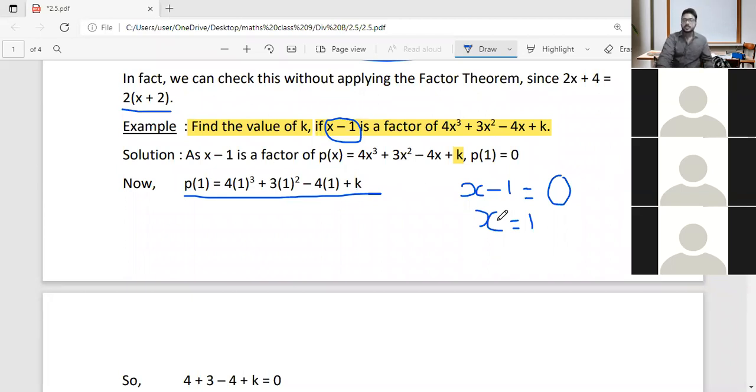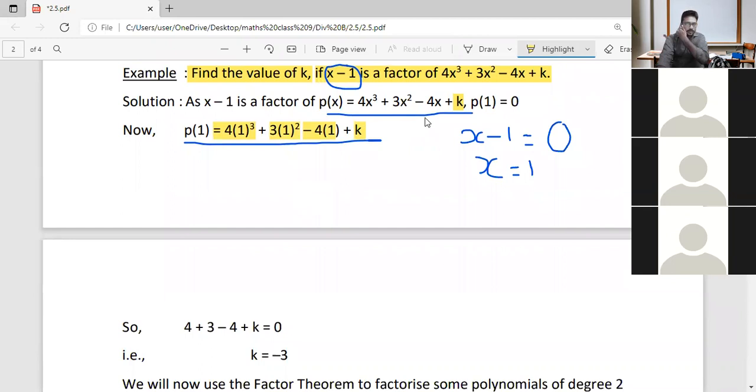So x equal to 1. We are substituting 1 instead of x in the polynomial. So we get that P of 1 is equal to 4 into 1 cube plus 3 into 1 squared minus 4 into 1 plus a. So we can solve it. And one more thing, what is P of 1? P of 1 is 0.